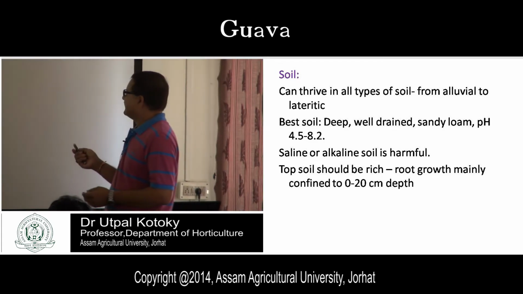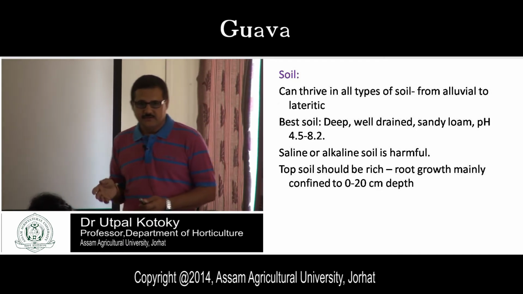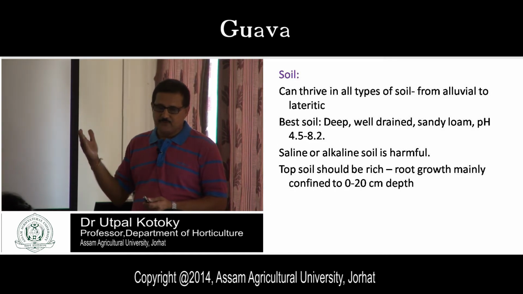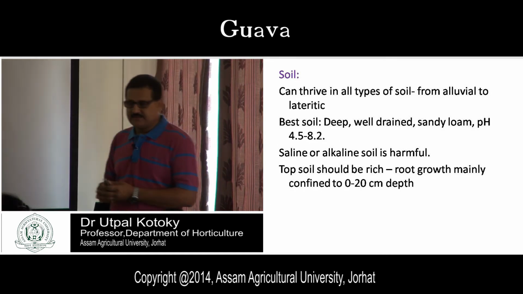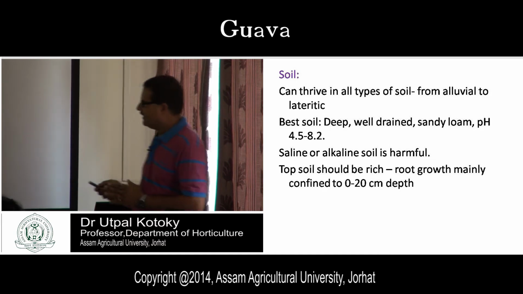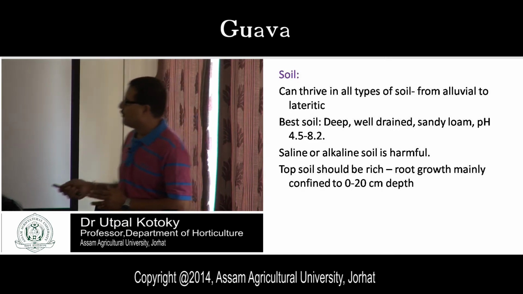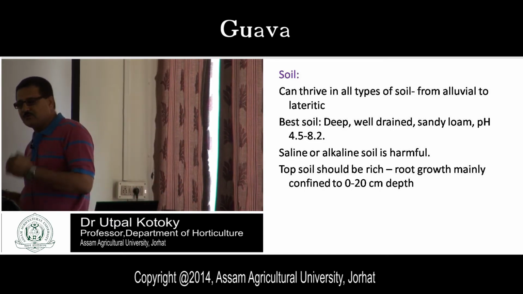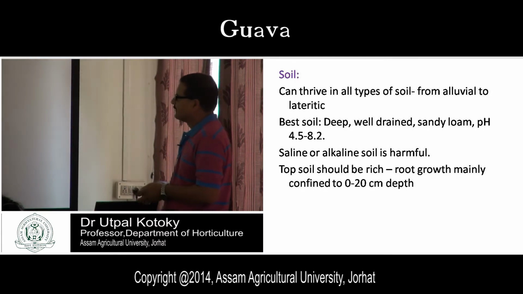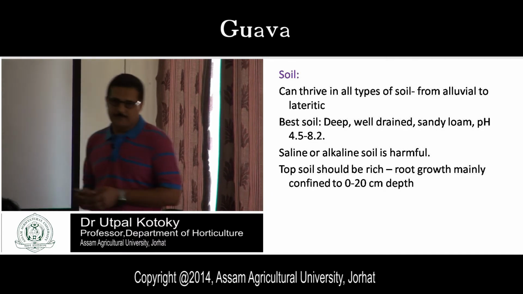The ideal soil is deep, well-drained sandy loam, with pH 4.5 to 8.2. You know the pH; 7 means neutral soil. So it is a long range of pH, 4.5 to 8.2, and within this range guava can be grown. Saline or alkaline soil is harmful for this crop.